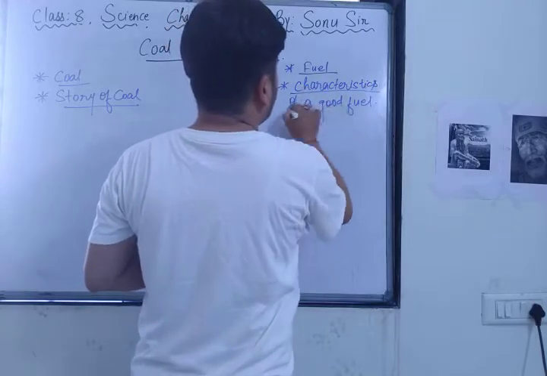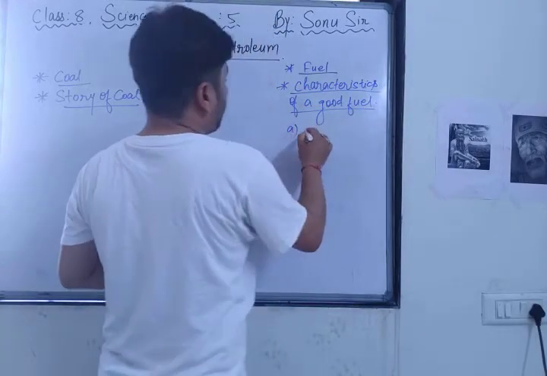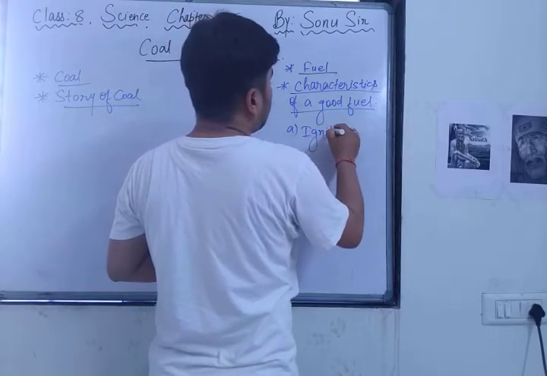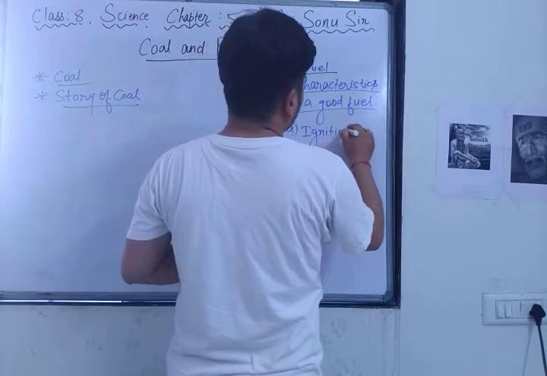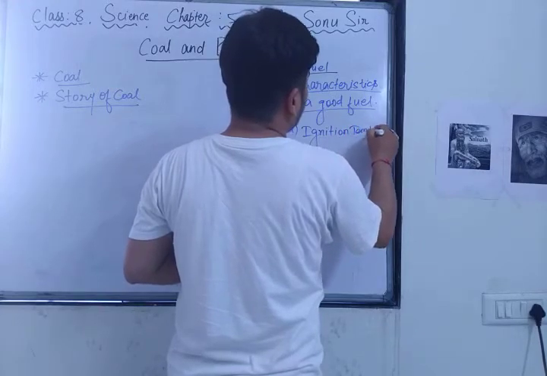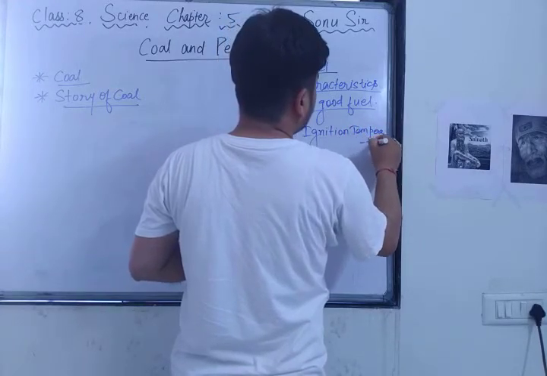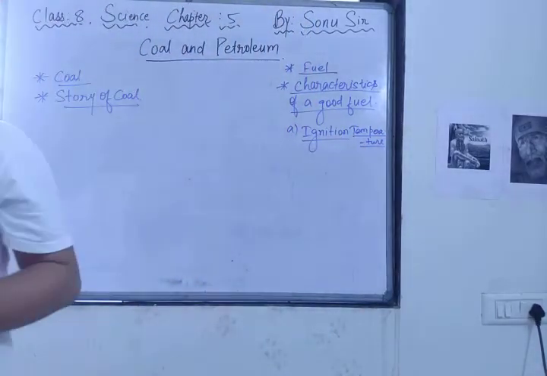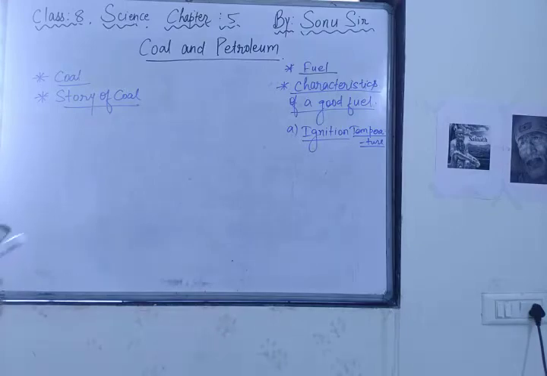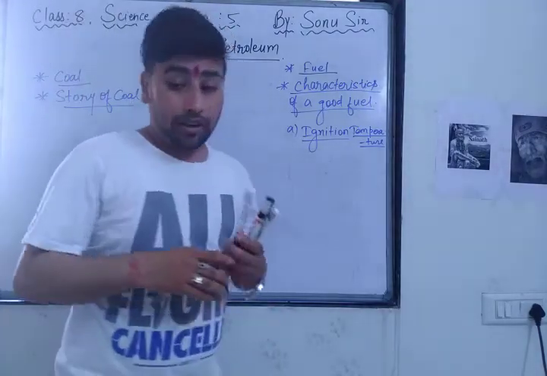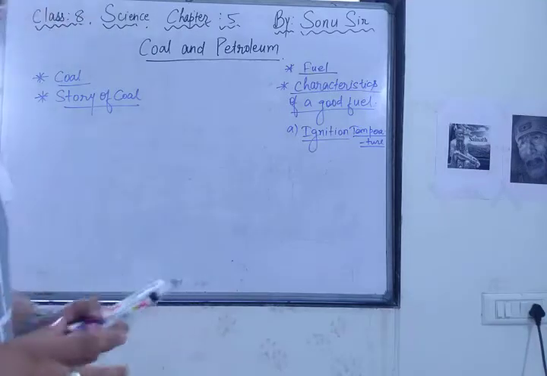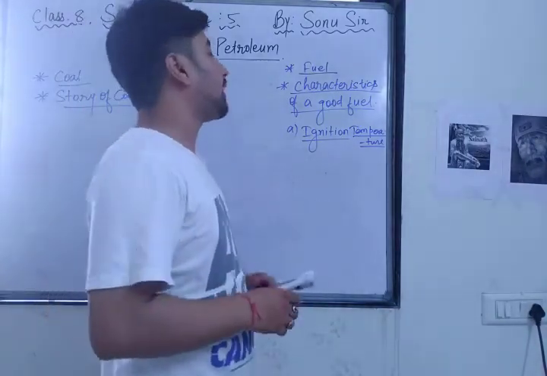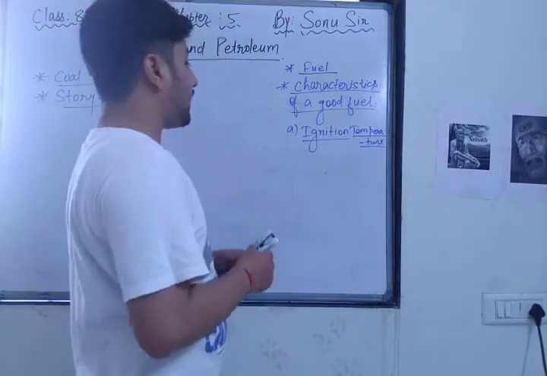If anybody asks what should be there in the characteristics of a good fuel, then you must say ignition temperature. What is ignition temperature? The minimum temperature at which any substance starts burning. Here the ignition temperature should be moderate. It should neither be too high nor too low, because if it is very high, we have to supply lots of energy to burn it, and if it is too low, it can catch fire easily at any temperature.